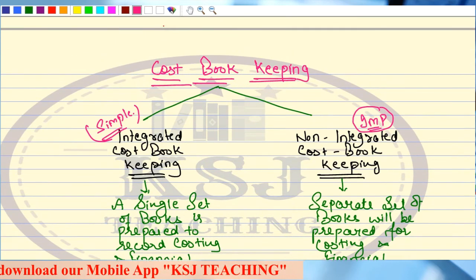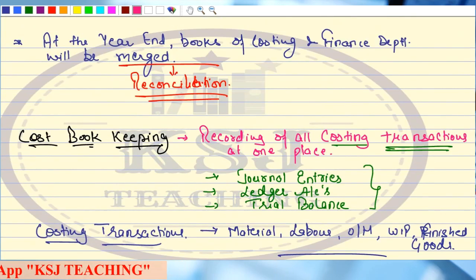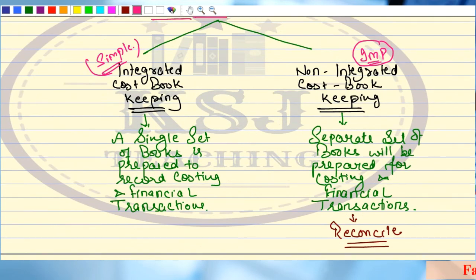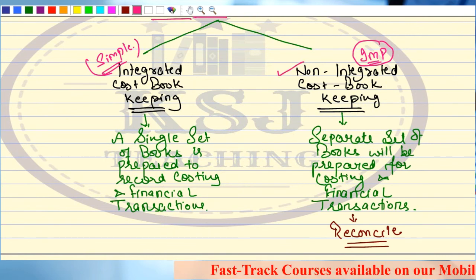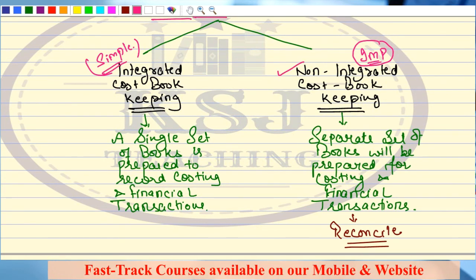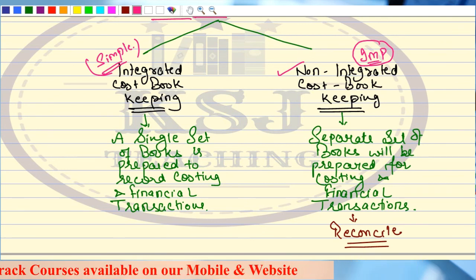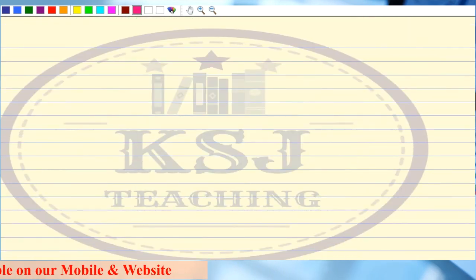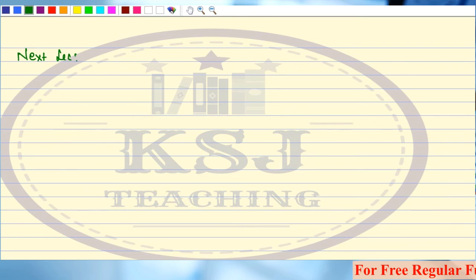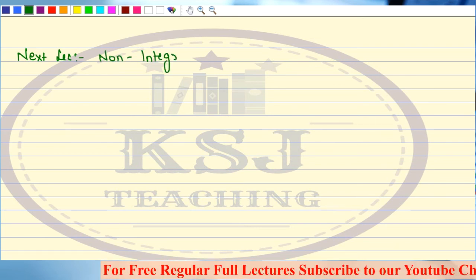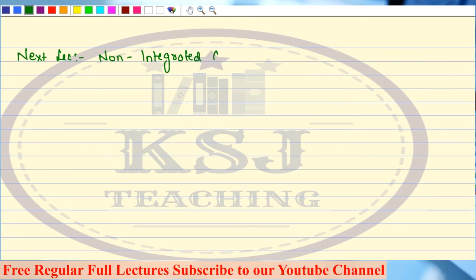So, what we are going to study now in the next lecture. Now, this is about the introduction. In the next lecture, we are going to start with the non-integrated cost bookkeeping, right? I'm going to divide this chapter into various parts. I'll tell you in the next lecture, don't worry about it, right? So, we'll finish this lecture here only. In the next lecture, we are going to start with non-integrated cost bookkeeping.